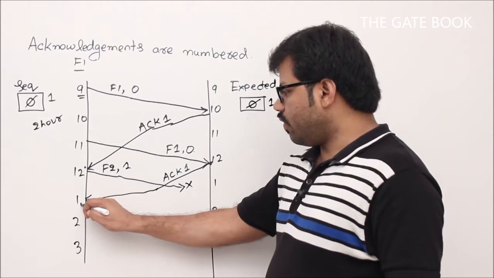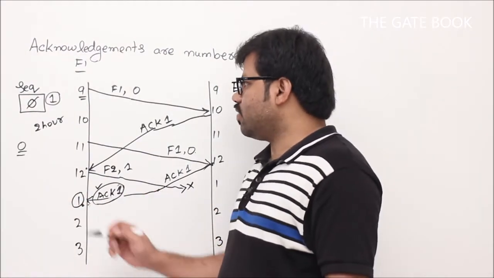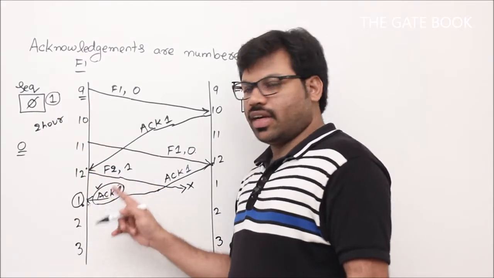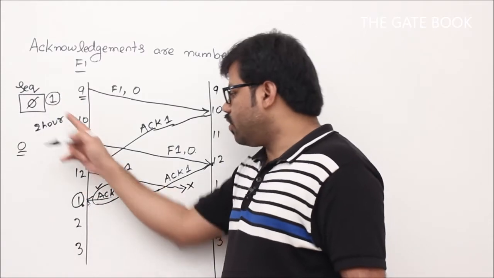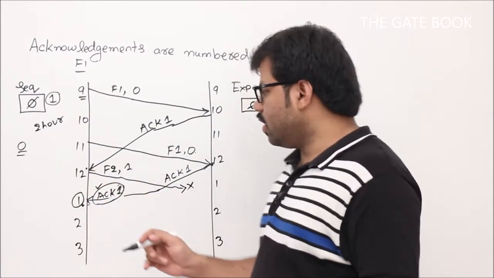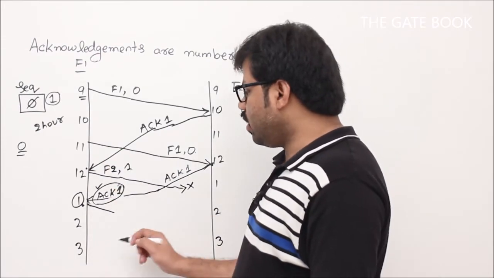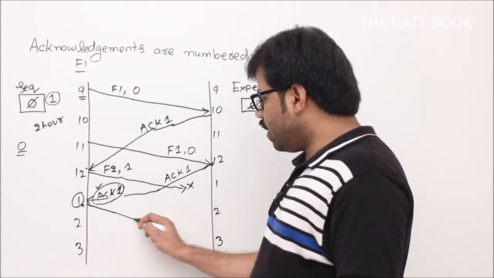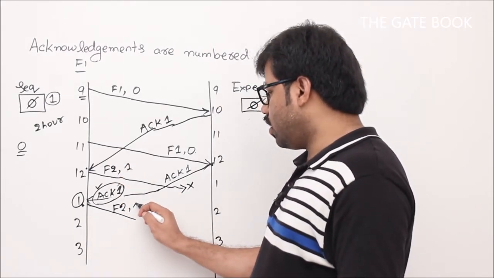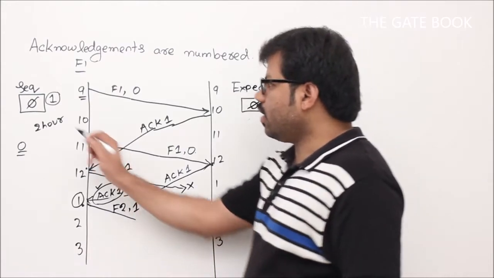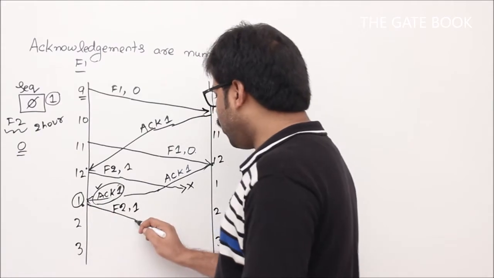At 1 o'clock one more event has occurred, right? What is that? ACK1. Now your sender thinks like this. What is the acknowledgement? 1, right? What is the sequence number? 1. Whenever these two match, actually they should not match. If they match, then definitely it's a wrong acknowledgement. That's why it will immediately send the packet again. So what was the sequence number? Sequence number 1. So one more frame will be sent, that means the same frame F2 with 1, right? Currently, we have F2 with us. That's why F2 will be sent.